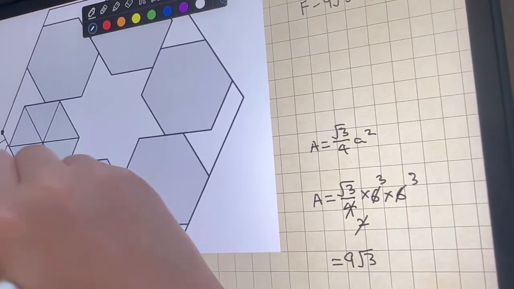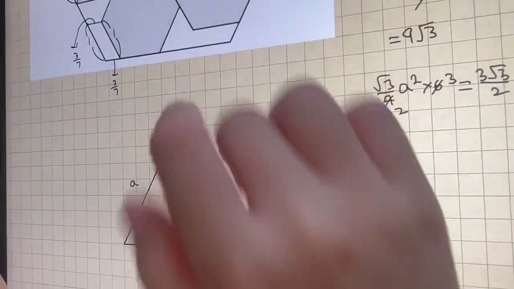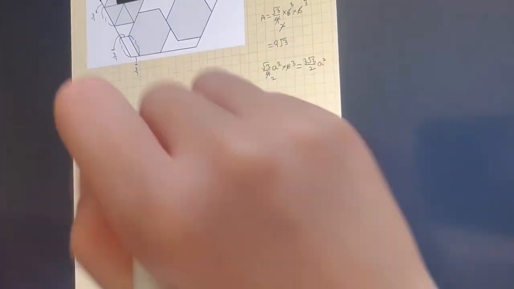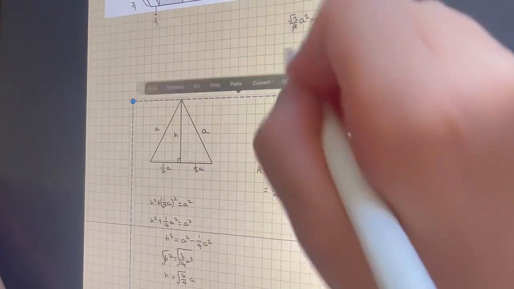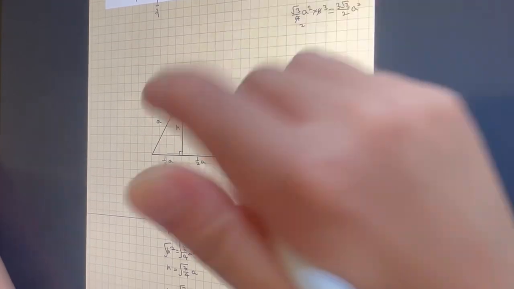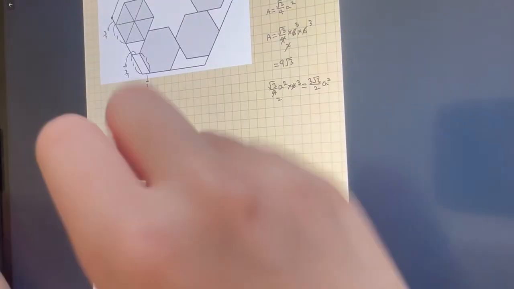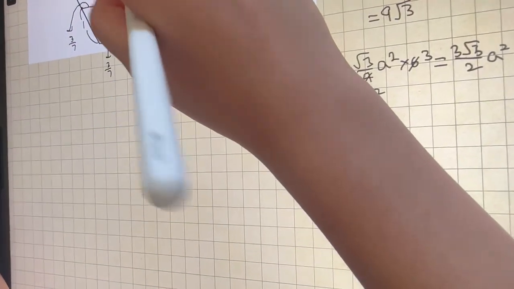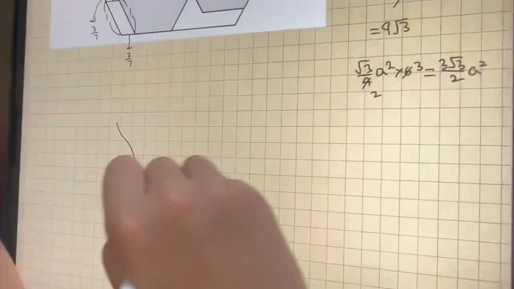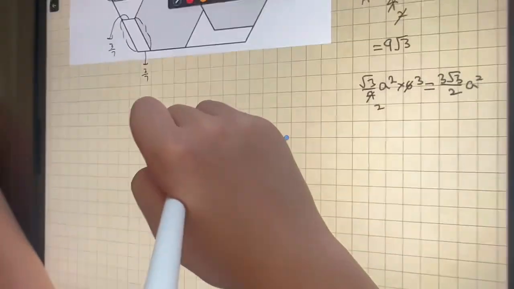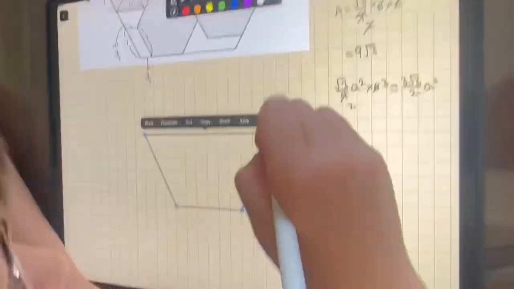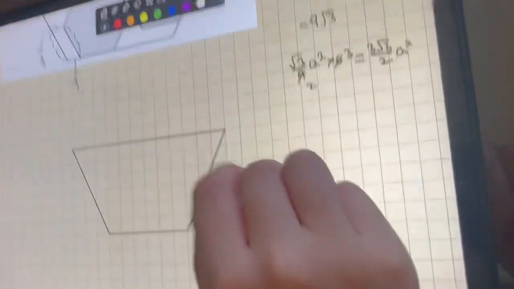So luckily we have this trapezoid, and we can use it. I'll just move everything down a little bit so that we have space for a trapezoid. We can also notice that this is 1 because this is a side of the hexagon. So let me just draw my trapezoid here. Okay, so here's the trapezoid. This has a 3 over 7, and this is 1.